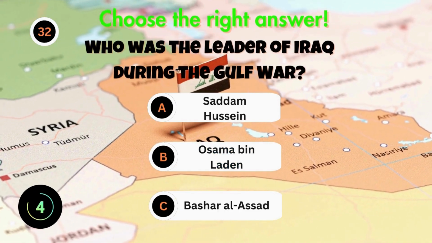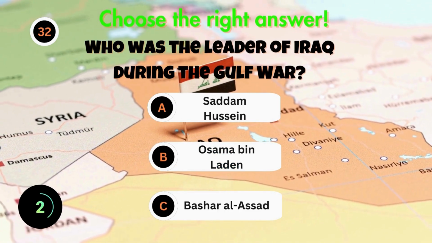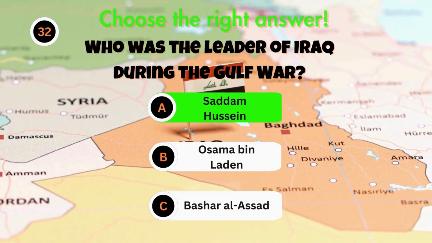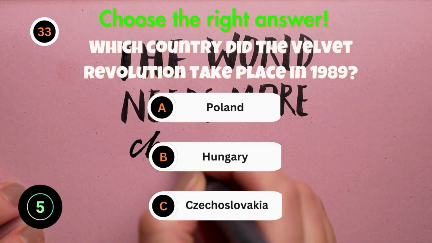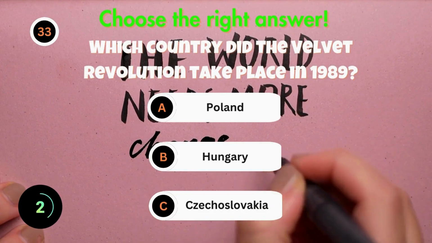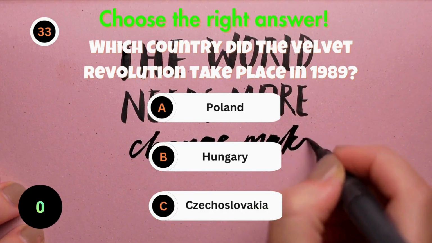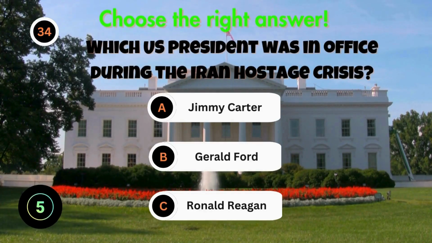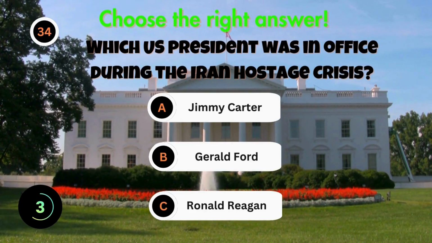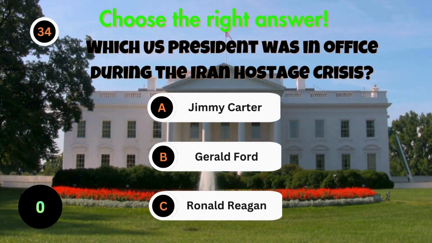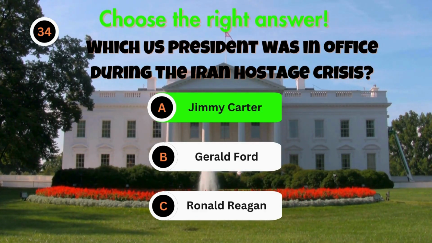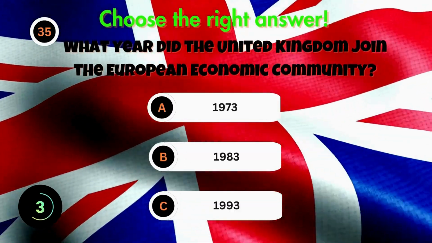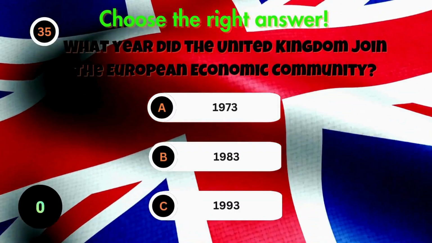Who was the leader of Iraq during the Gulf War? In which country did the Velvet Revolution take place in 1989? Which U.S. president was in office during the Iran hostage crisis? What year did the United Kingdom join the European Economic Community?